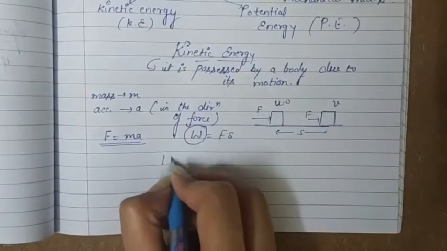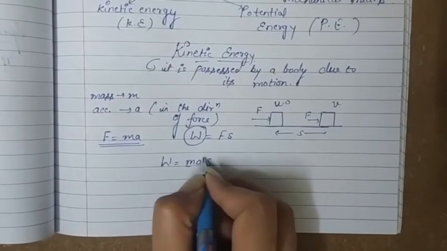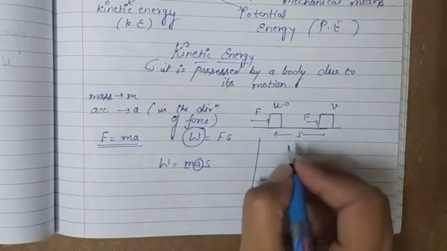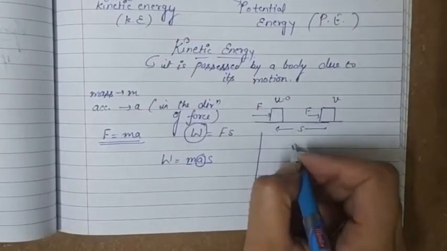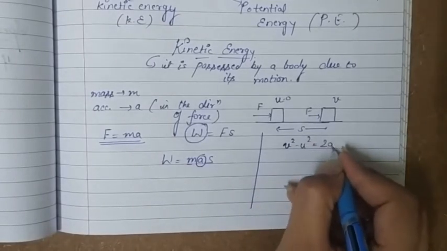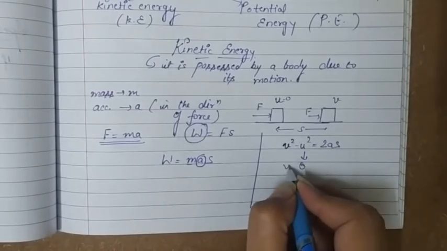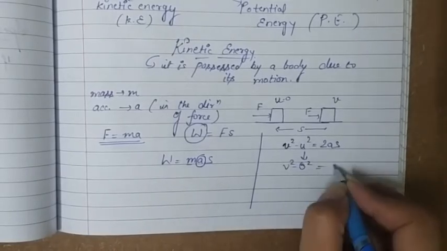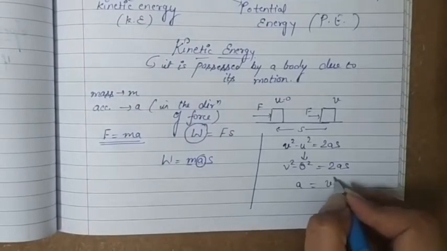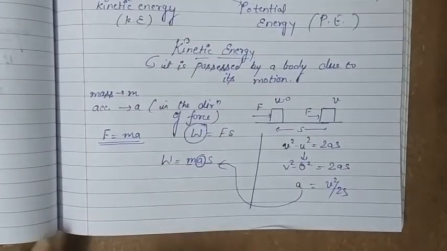So we have W is equal to mas. m is a constant, s is given, so our task is to find the acceleration, and for that we are going to use equations of motion. Basically we are going to use the third equation of motion, that is v square minus u square is equal to 2as. Initial velocity we know is 0, this is v, so it will be v square minus 0 square is equal to 2as, and on solving this we get acceleration is equal to v square upon 2s, and we will substitute this in the expression of work done.